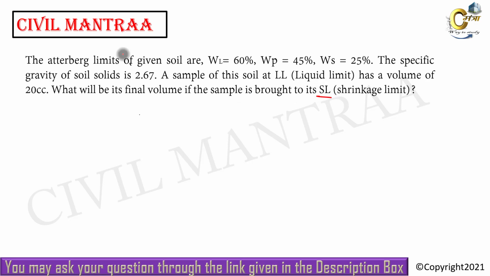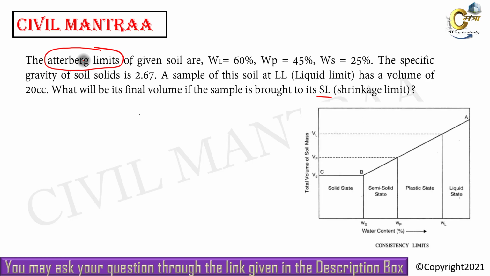Let us see, friends. Here one word is used: Atterberg limits. What comes to your mind when you see these words? They have some limits, and it is called consistency. Let us see the consistency graph. You can see here the shrinkage limit, the plastic limit, and the liquid limit. Here the liquid limit is given as 60%, the plastic limit as 45%, and the shrinkage limit as 25%.